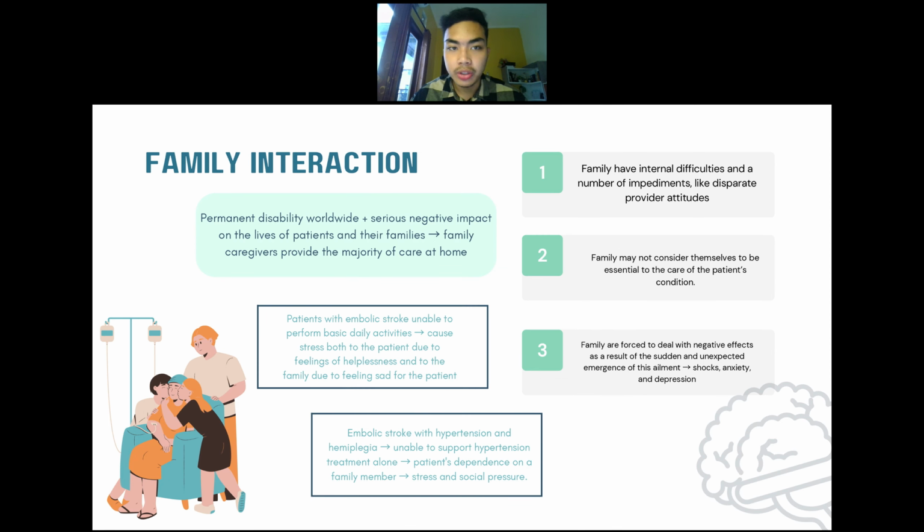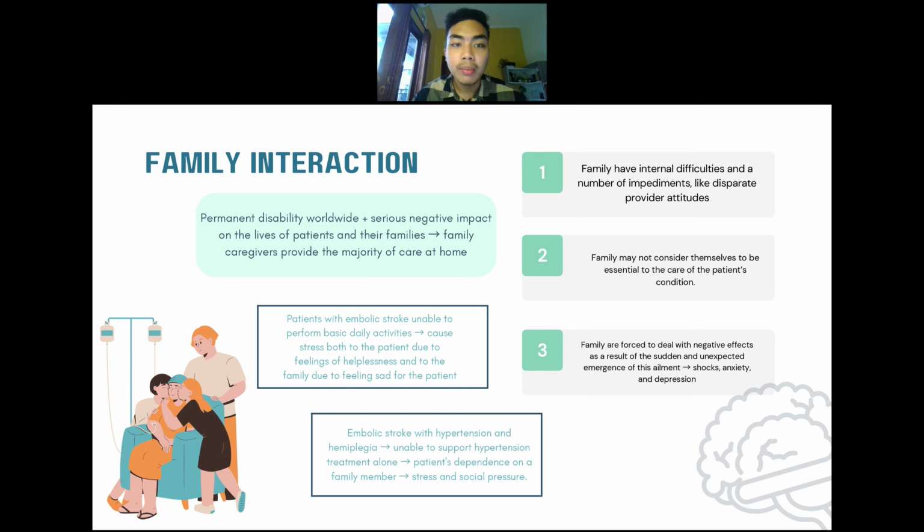The next is family interaction. Brain stroke, especially the type caused by embolism, is the most common cause of permanent disability worldwide and has a serious negative impact on the life of the patient and their family. In this case, the family caregiver will usually provide the majority of care once stroke survivors are sent home. In spite of this, interaction in families of patients is typically not treated as an essential aspect in the course of stroke therapy. This can be caused by several factors. First, families have internal difficulties and a number of impediments. Second, families may not consider themselves essential to the care of the patient's condition.